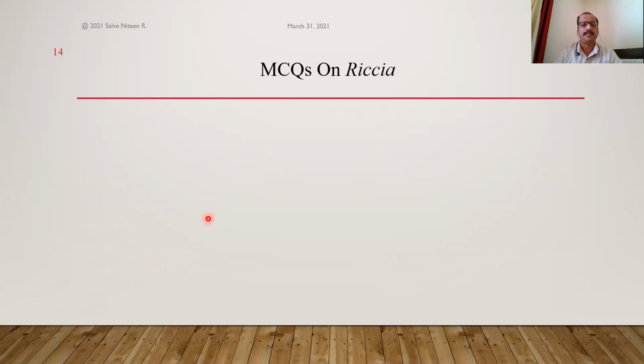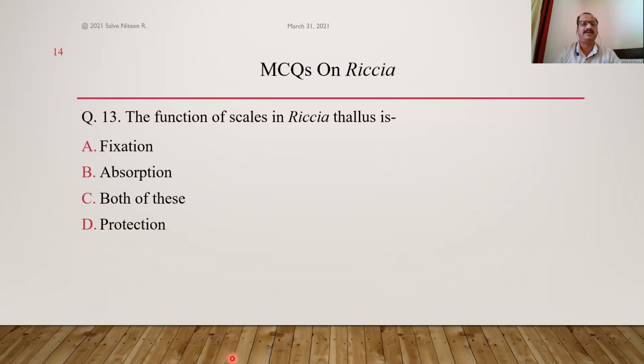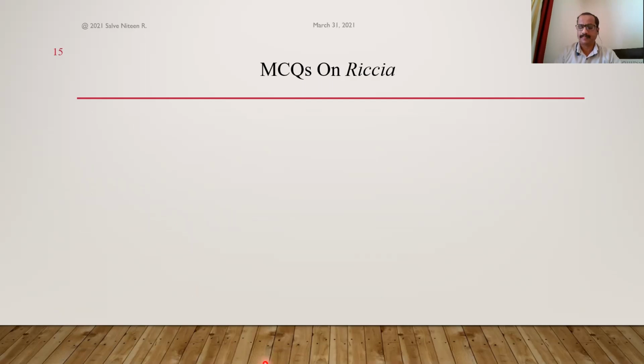Okay. Next one. The function of scales in Riccia thallus. You are very well aware that fixation and absorption are the functions of rhizoids. So obviously protection of the Riccia plant body, as well as it avoids desiccation of the plant body. So here the correct answer is option D.